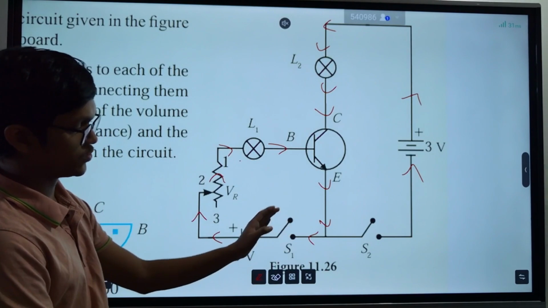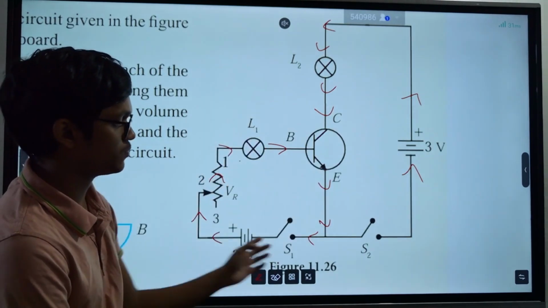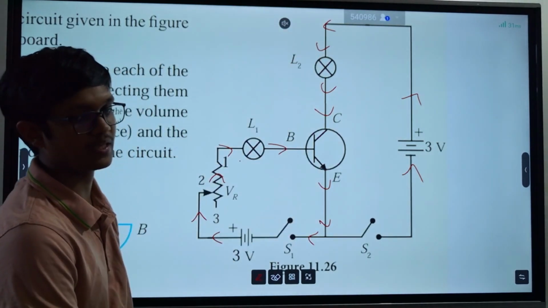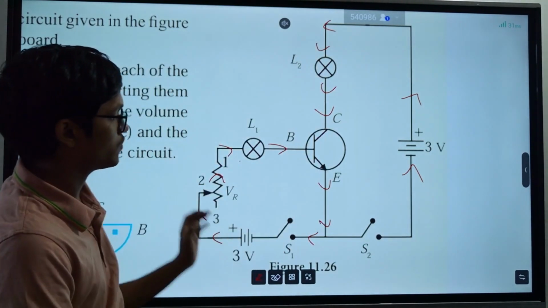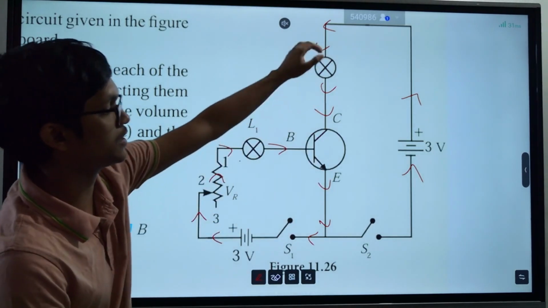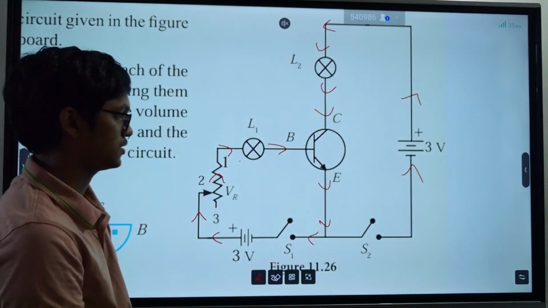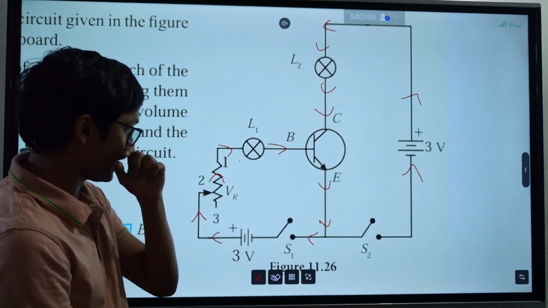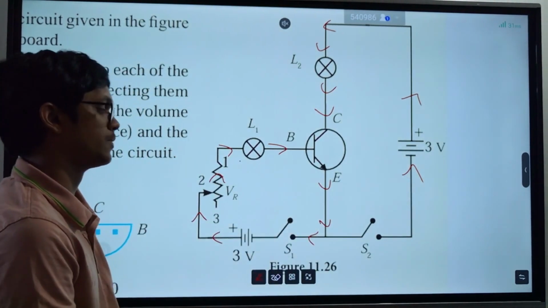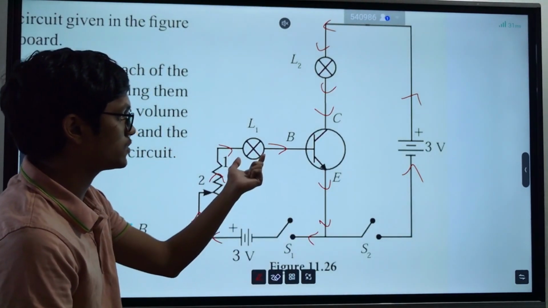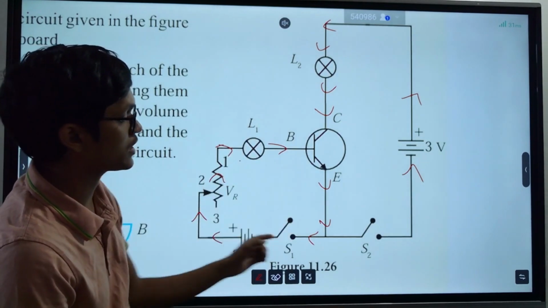And if you open this switch and close this switch, still there will be no current. Why? When there is no current in this part, there will be no current in the main part. As I explained before, current in this part decides how much current goes through this part. So when there is no current in this part, there will be no current in this part even though you close this switch. But when you close both switches, now there's a current in this part, and since there's a current in this part, there will be a current in this part too. Clear? That's what happens. Okay. And whatever the current going through this path, it's amplified here. This large current is controlled by the smaller current going through this circuit.